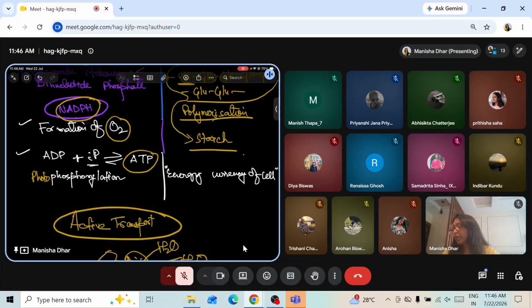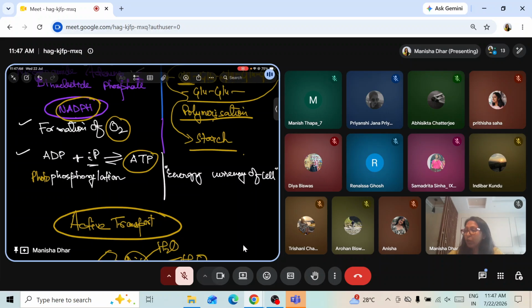So when this process is occurring in the presence of light, we are referring to this as photophosphorylation. What are we calling it? Photophosphorylation. Okay? So what is photophosphorylation? We have the definition in the book. Let's check the definition. It says the addition of an inorganic phosphate to ADP helps in the formation of ATP in the presence of light. The process is phosphorylation, and in the presence of light, photophosphorylation. A definition, very much important for 1 mark.